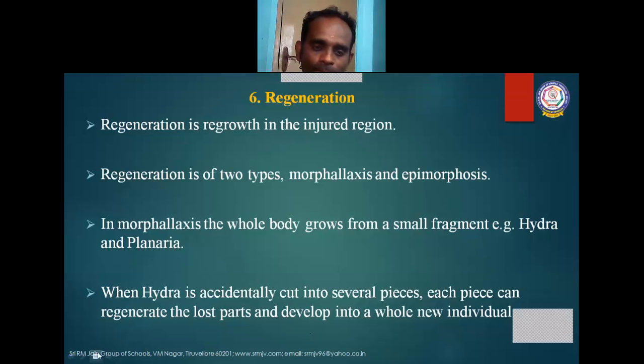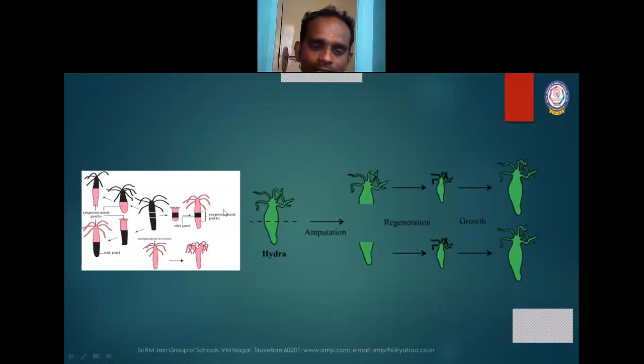Clear? See the diagram here, and this is the structure of hydra. When the hydra is accidentally cut off, the small fragments can develop into a new individual. The formed individual is identical to that of the parent organism.